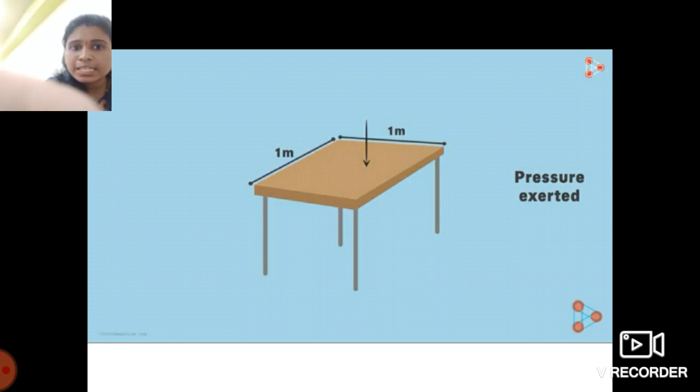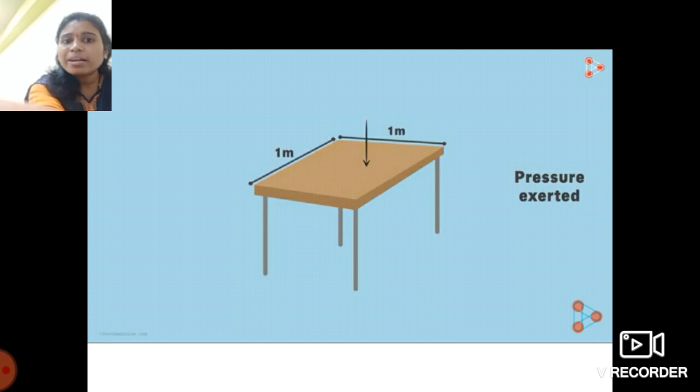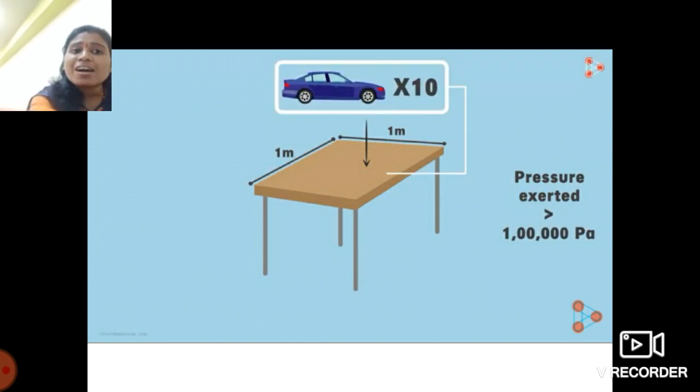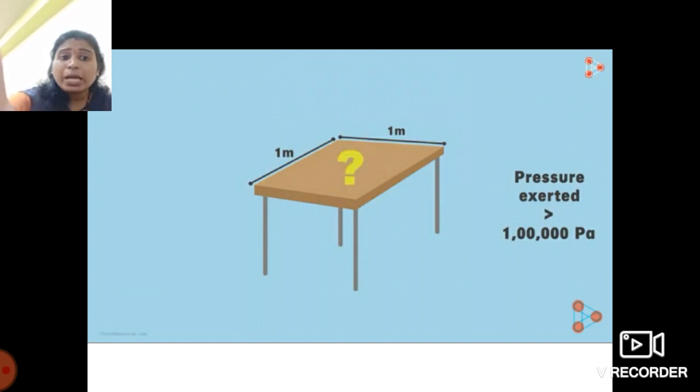Imagine how much that is. 1 lakh Pascal pressure is equivalent to 10 cars being put on this table. Yes, students, 10 cars. So I know you must be thinking, why doesn't the surface collapse?